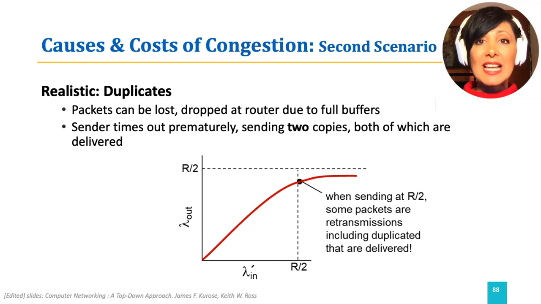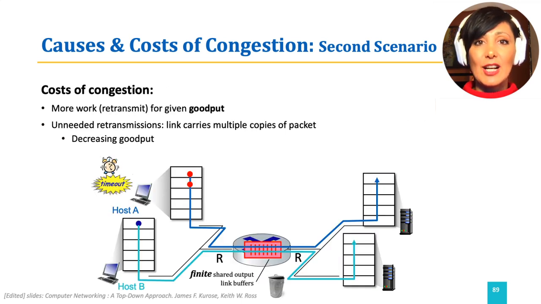So, by sending rate getting closer to half of the link capacity, even more retransmit packets are being sent. This means congestion in the network has caused even more work. This more work is in terms of retransmissions that are involved in reaching the same throughput observed by the application, which we call goodput.